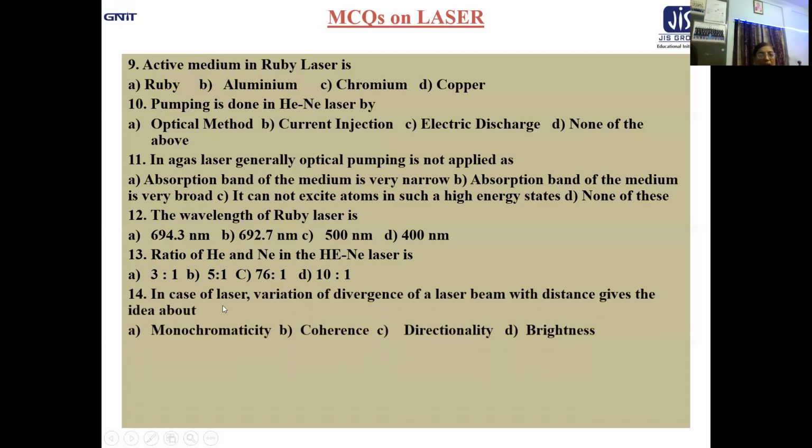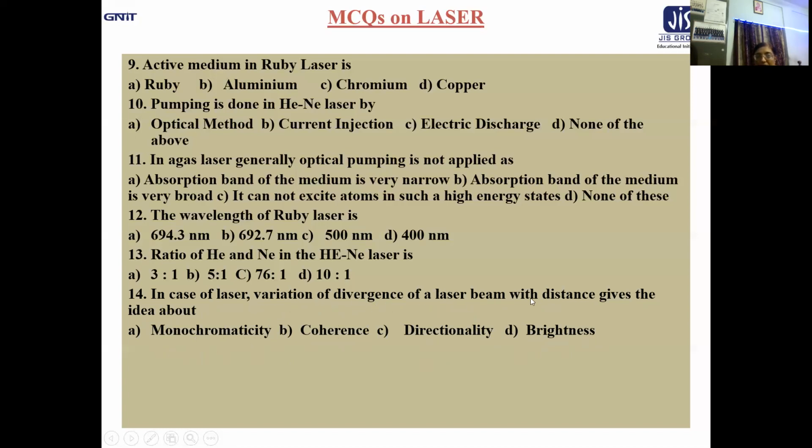Next question. In case of laser, variation of divergence of a laser beam with distance. Very careful about the statement. In case of laser, variation of divergence of a laser beam with distance gives the idea about monochromaticity, coherence, directionality, brightness. So 4 properties are given. What is asked?